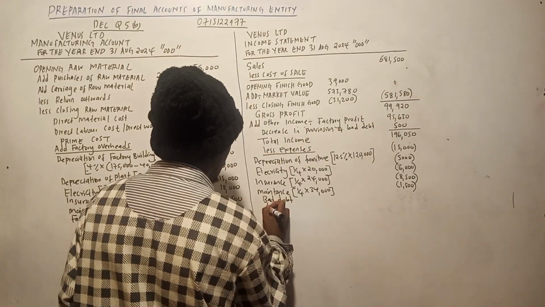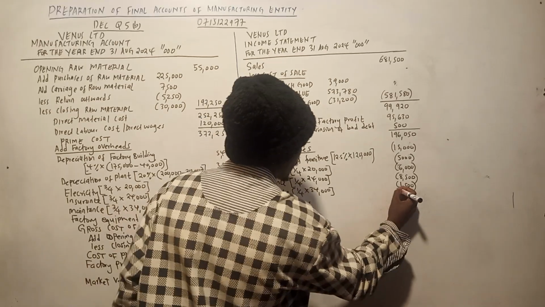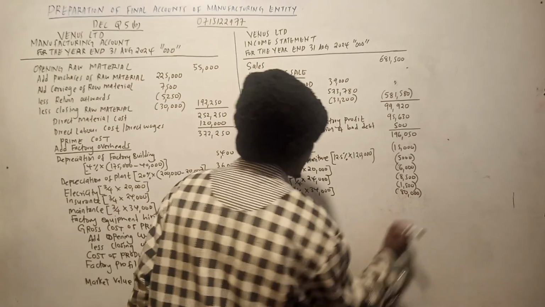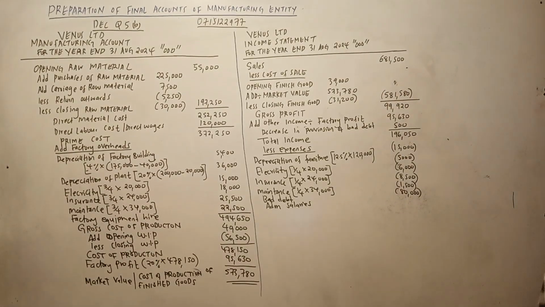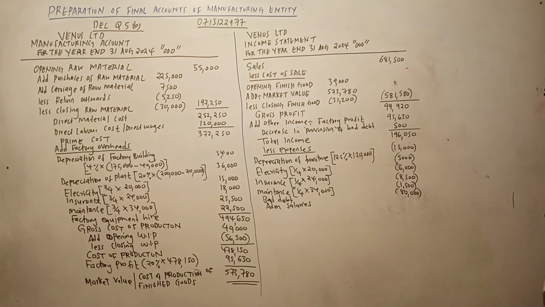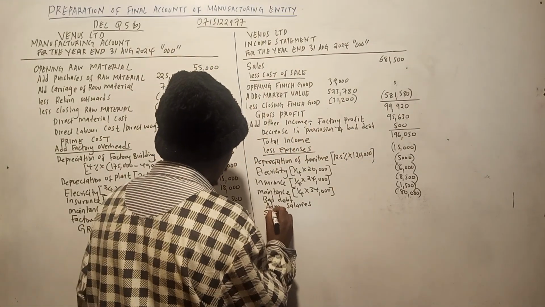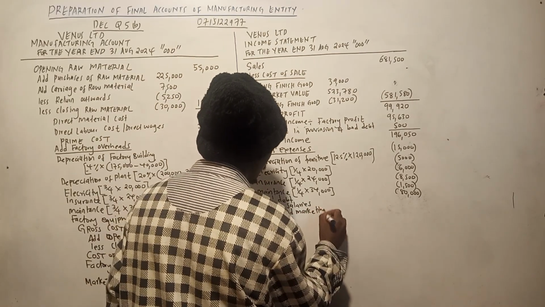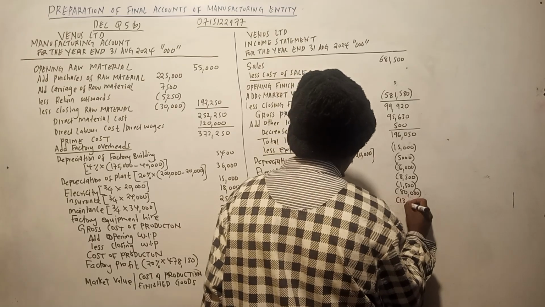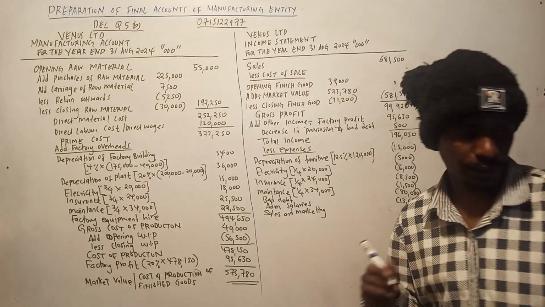Administrative salary 80,000. So admin salary is 80,000. Electricity tumefanya. Maintenance tumefanya. Return autos tumefanya. We have sales and marketing 13,630. Sales and marketing, this one is 13,630.